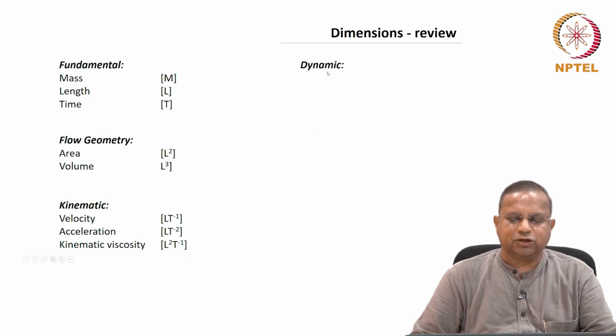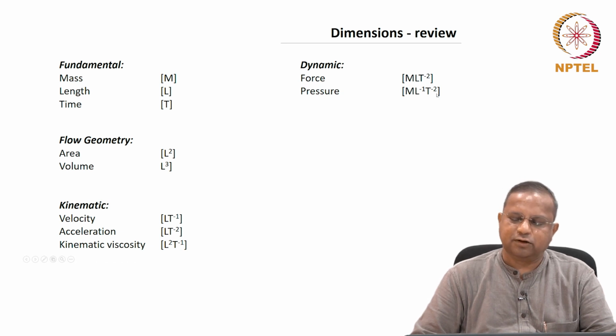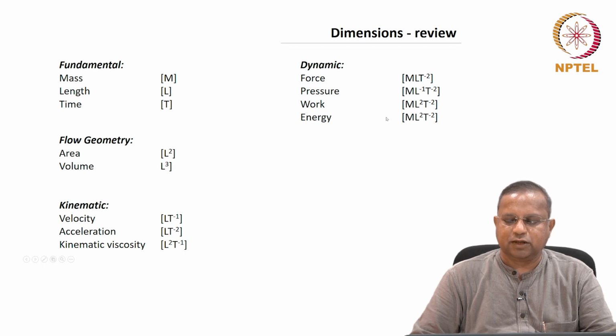For a dynamic situation, we have force is mass into acceleration, M L t minus 2. Pressure is force per unit area, therefore M L minus 1 t minus 2. Work is nothing but force times distance, therefore M L squared t minus 2. Energy is the same as work in dimensions, M L squared t minus 2. Power is work per unit time, therefore M L squared t minus 3.